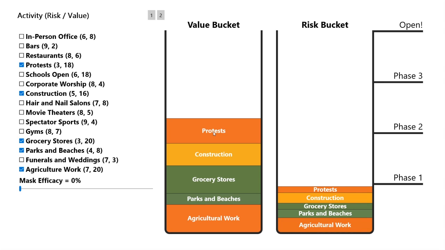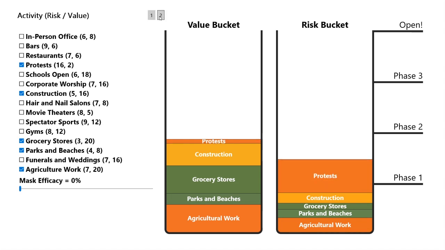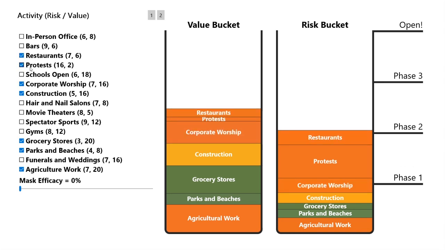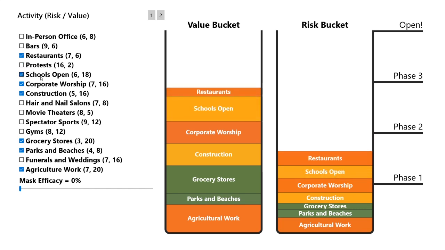But a lot of people look at the risks and they don't see value. I've encoded into the risk and value column a second perspective, and it's one that views protests as a much riskier, much lower value proposition. What these people see is the risk bucket going up and the value bucket not going up very much. As the risk bucket goes up, the protests are crowding out the ability to include things that other people very much value. In essence, it means that protests are taking up the risk that could be spent on other activities.